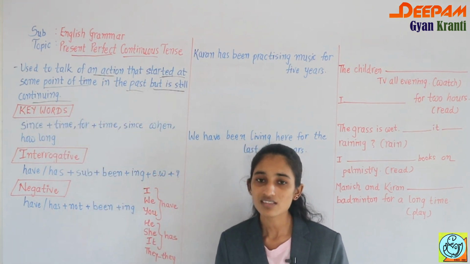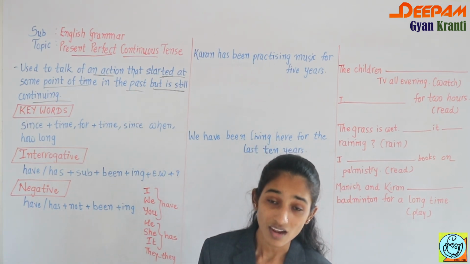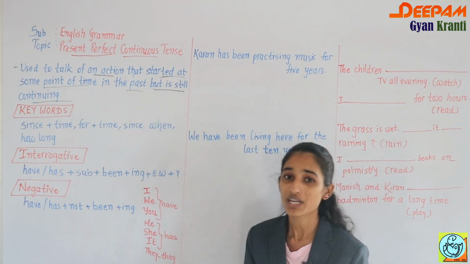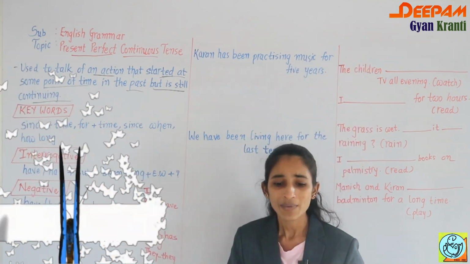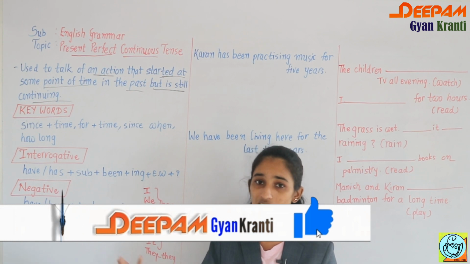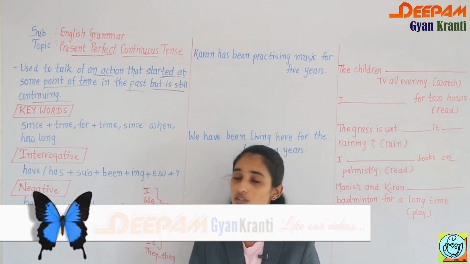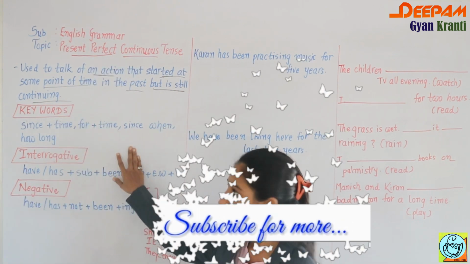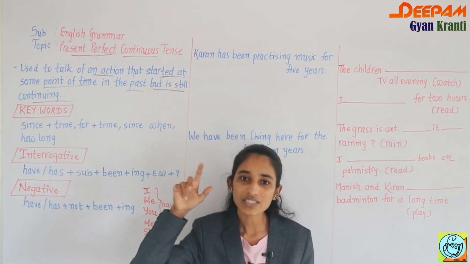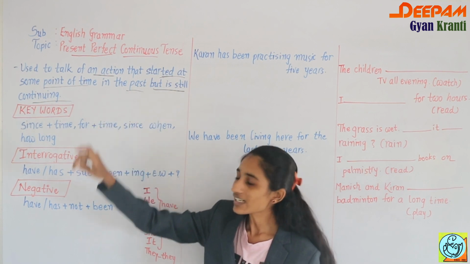The action started at a particular time in the past, and in the present it is still continuing. For that we have to use present perfect continuous tense. For example, since morning he has been studying English. That is what present perfect continuous tense means: the action started at some time in the past, and still it is continuing.